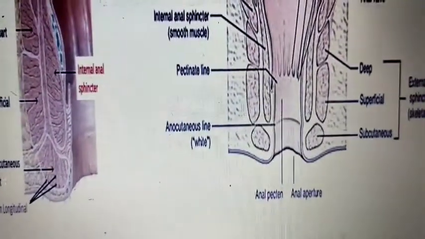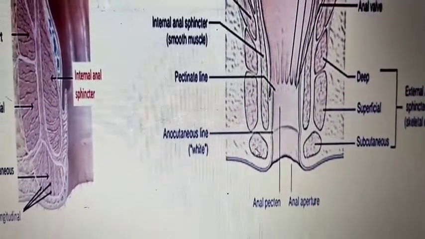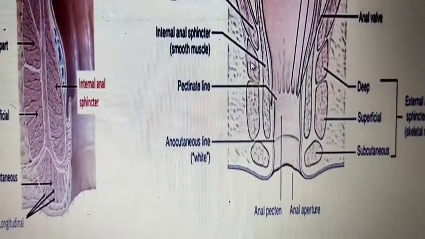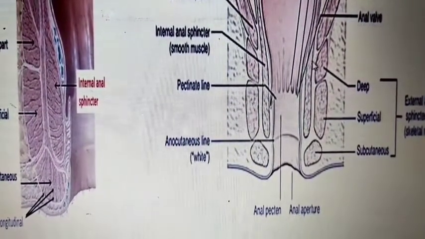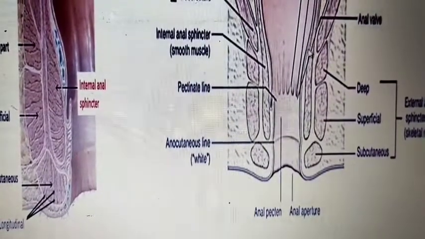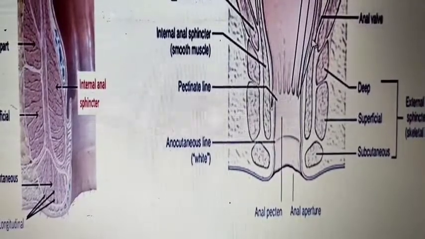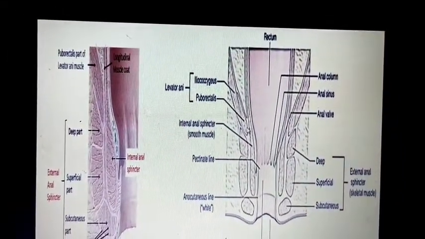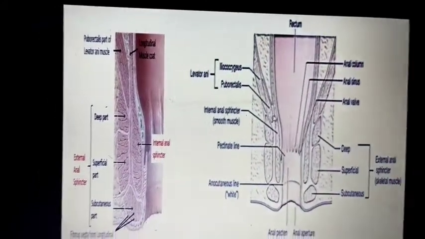Here also in this picture you can see the subcutaneous, the internal, the superficial, and the deep. This is the internal sphincter, this is the longitudinal muscle and this is the circular muscle, and this is the levator ani, which you can see as the iliococcygeus and puborectalis muscle.